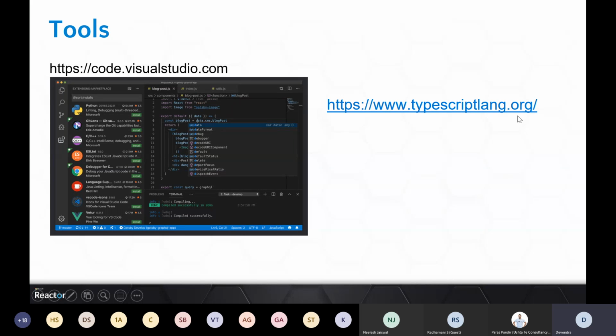And on typescriptlang.org, if you just want to do some POC, to see how you write some TypeScript statements and how they get converted into JavaScript, you can go to the playground of typescriptlang.org. By the way, you will find the benefits of Visual Studio Code and how to install it on our YouTube channel, Microsoft Reactor.